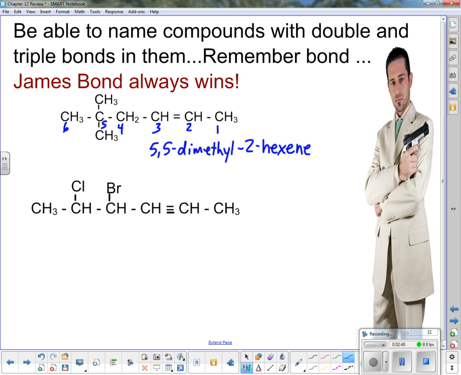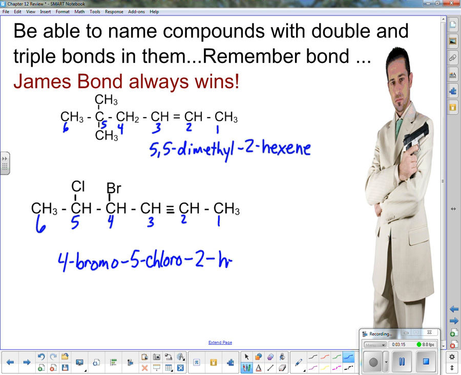Okay? Now if I look at the bottom one here, this one is an alkyne. So I'm going to number this way, 1, 2, 3, 4, 5, 6. I'm going to go alphabetical order. So 4-bromo, 5-chloro, 2, now how long is it? 6.